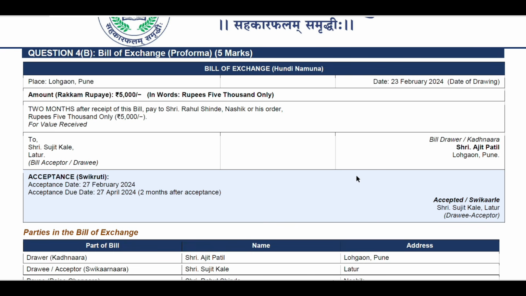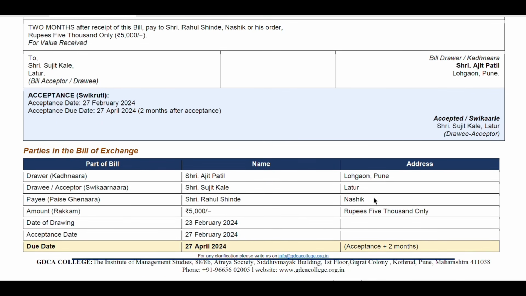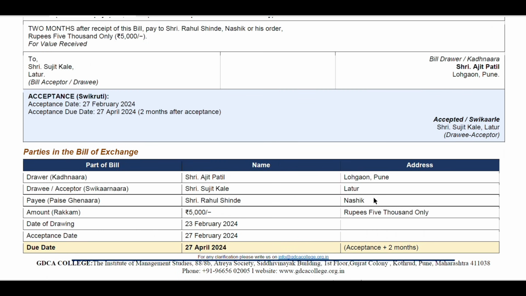Ajit Patil from Lohgaon. Acceptance, accepted date 27th February 2024. Acceptance due date 27th April 2024, that is after 2 months of the acceptance of the bill of exchange. Accepted, Sujit Kale, Latur, drawee or acceptor. You can also mention the parties in the bill of exchange. There is no issue, and you can mention how you did the bill of exchange.